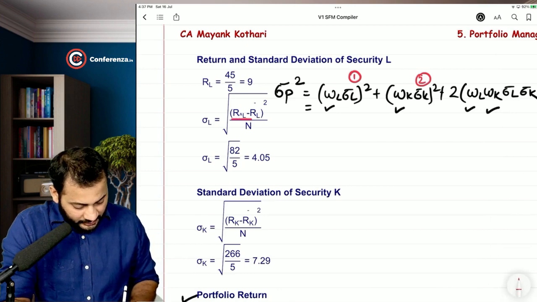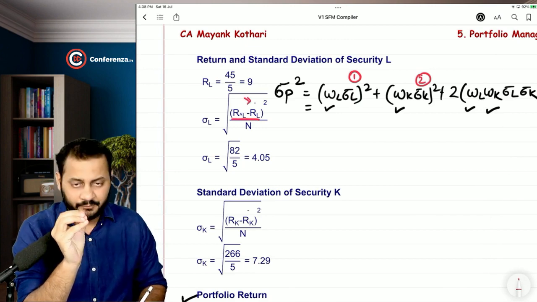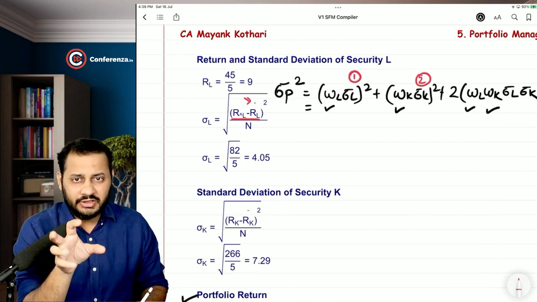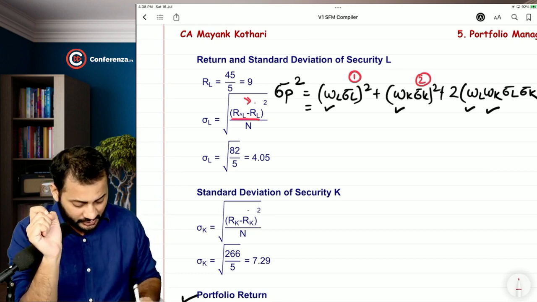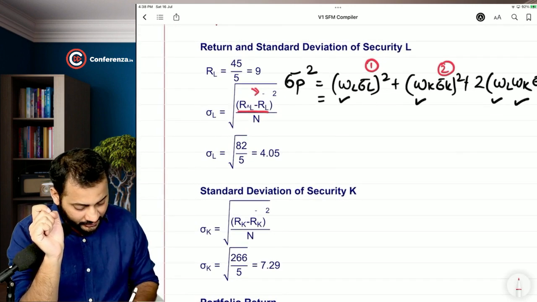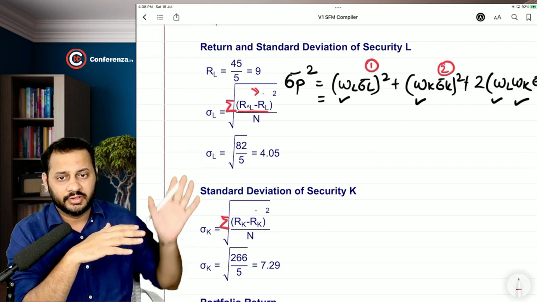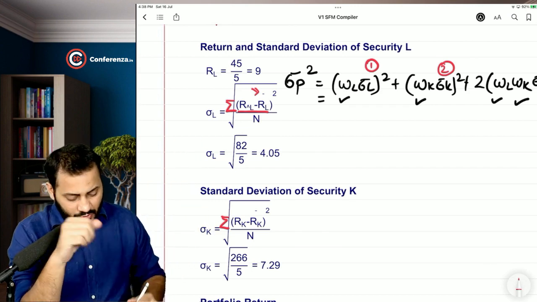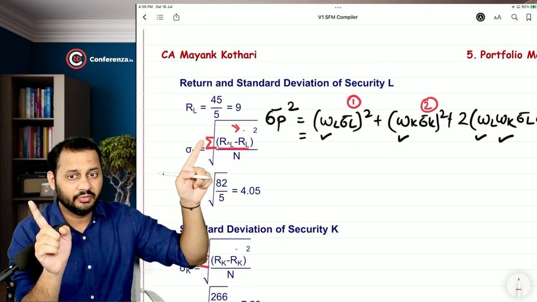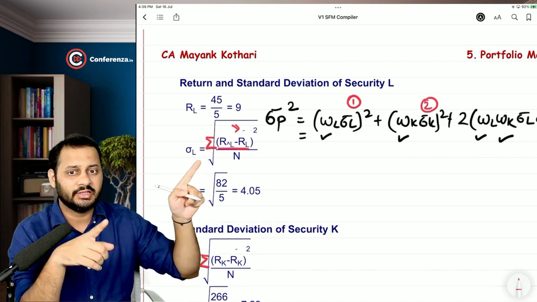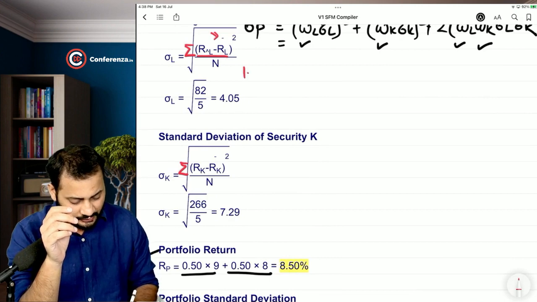We have to first calculate the deviation between R bar and the normal R. This is bar. Once you calculate the deviation, you have to square it, and since there is no probability, we will do the summation. Now there is one problem, or we can say a printing mistake. There has to be a summation here, so my request is to do this in the formulas. So we are going to take the deviation and then square it to remove the negativity, then do the total, then divide by the number of observations and then take the square root. I will just write down all these steps here. First, deviation.